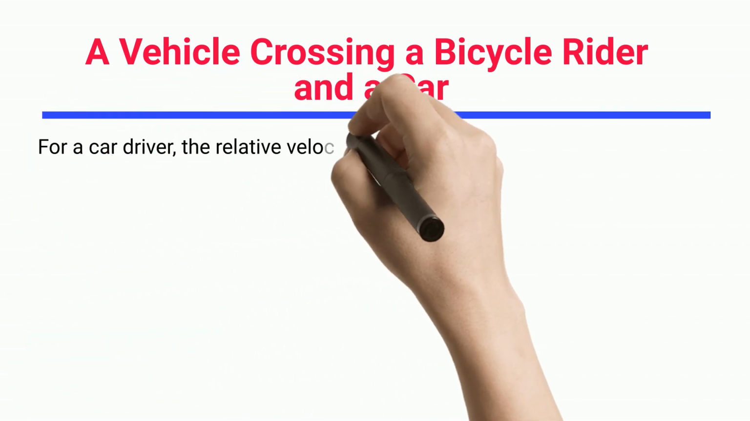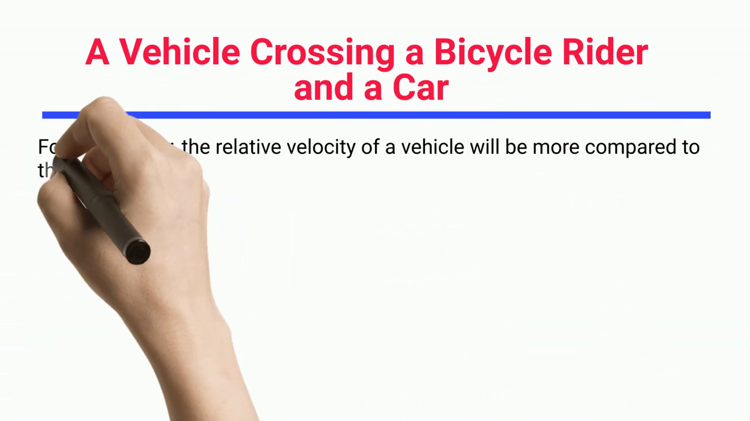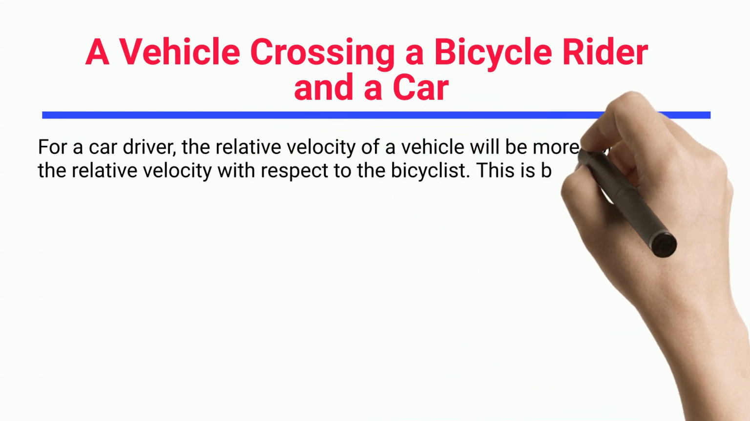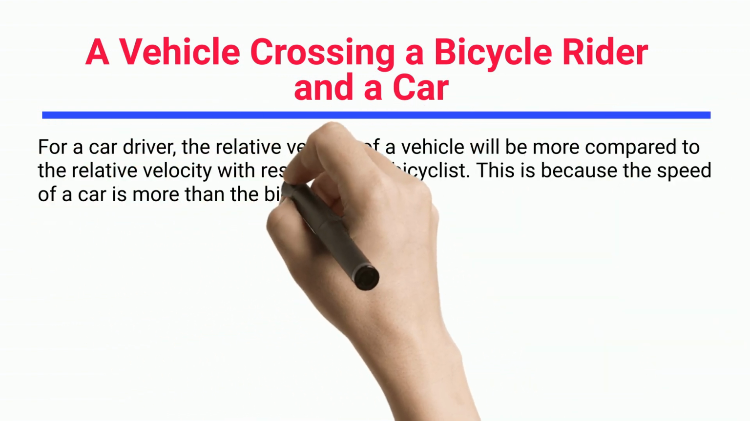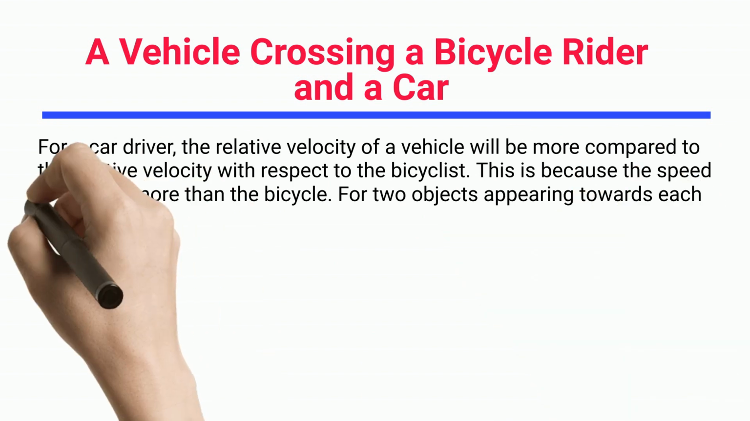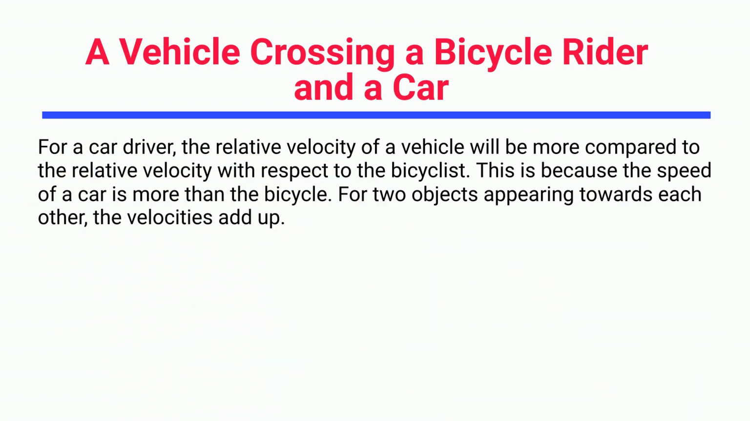A vehicle crossing a bicycle rider and a car. For a car driver, the relative velocity of a vehicle will be more compared to the relative velocity with respect to the bicyclist. This is because the speed of a car is more than the bicycle. For two objects approaching towards each other, the velocities add up.